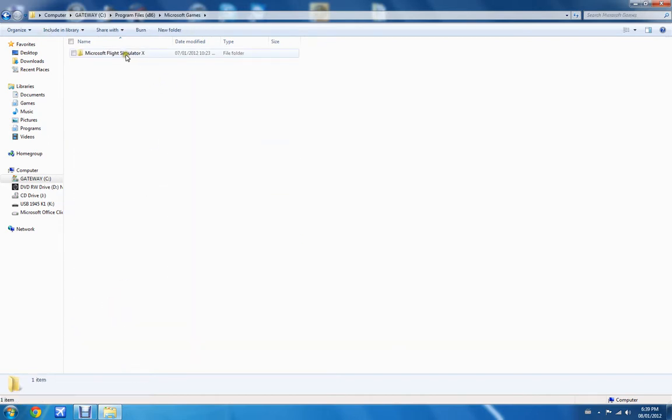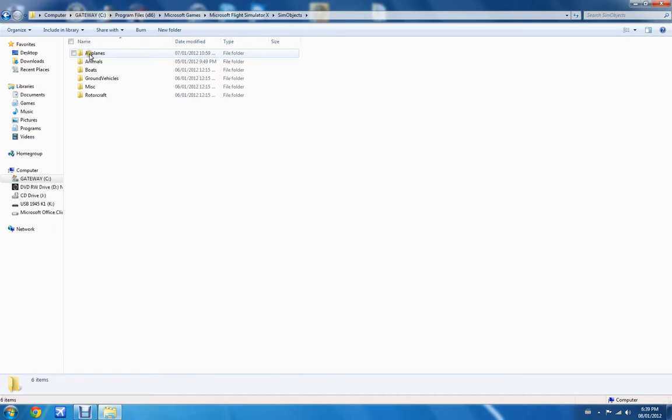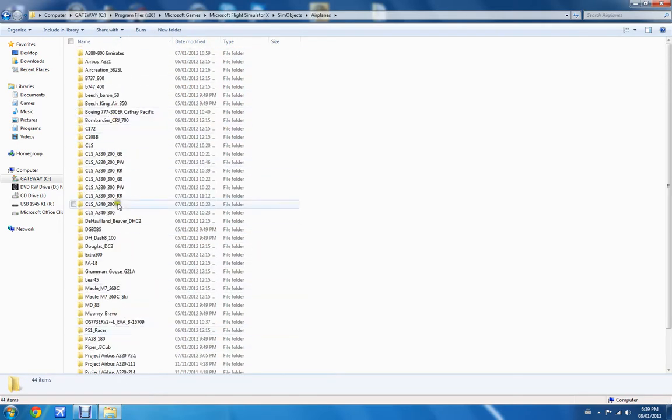Microsoft Games, Microsoft Flight Simulator X. Near the bottom is Sim Objects, Airplanes, and you'll get a list of airplanes here now. You're going to go to the CLS_A330_300_RR.